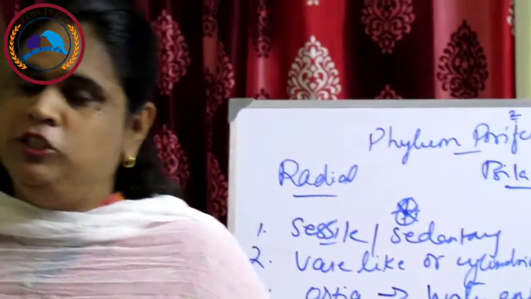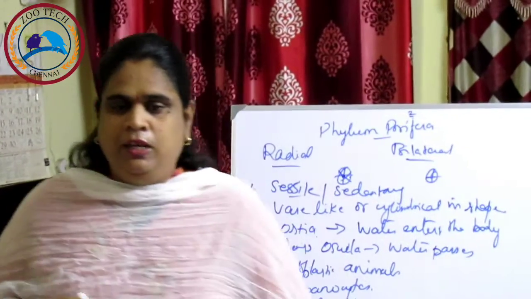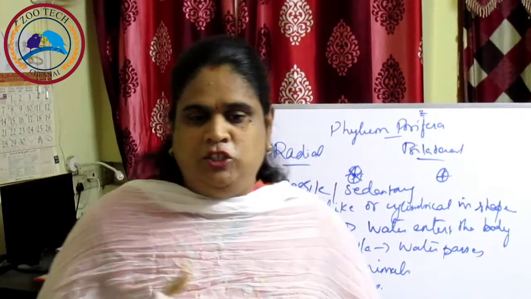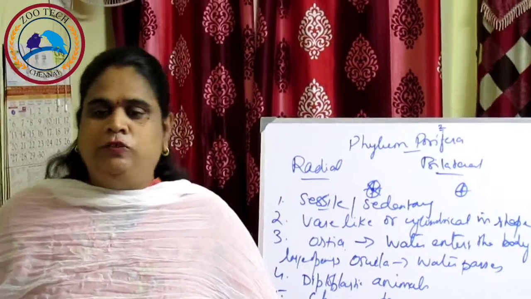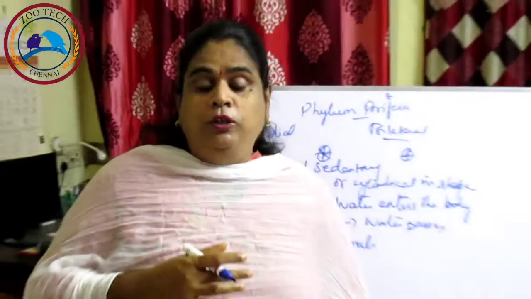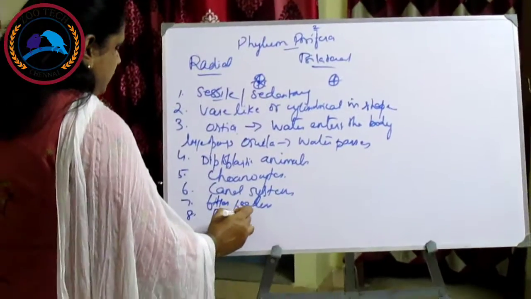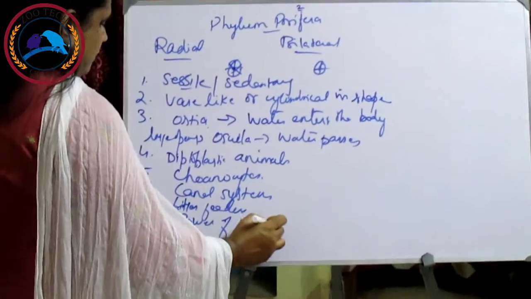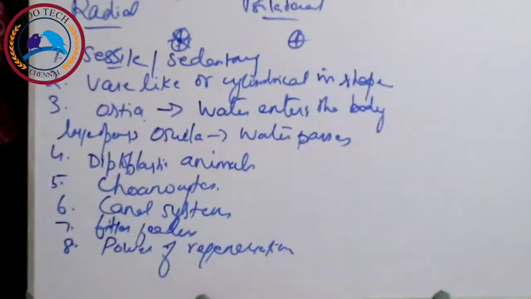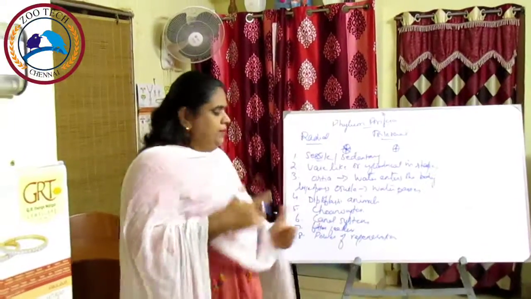So how is the reproduction? Reproduction is by asexual or by sexual methods. Asexual reproduction, you might know, is by means of buds and gemmules, and sexual reproduction is also there in the case of sponges. And sponges have a very high power of regeneration, that is, the lost or worn out parts can be replaced by a process of regeneration.